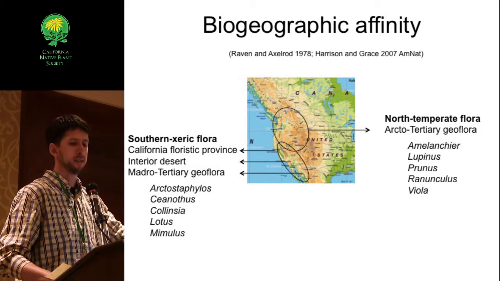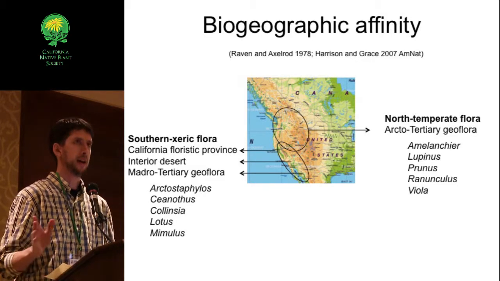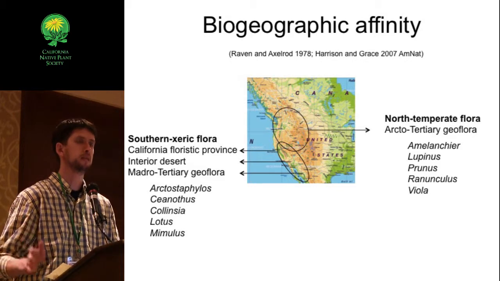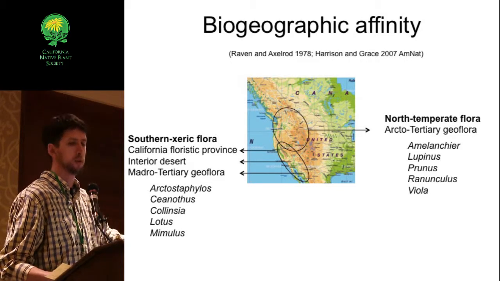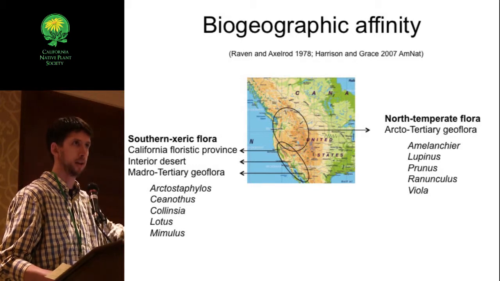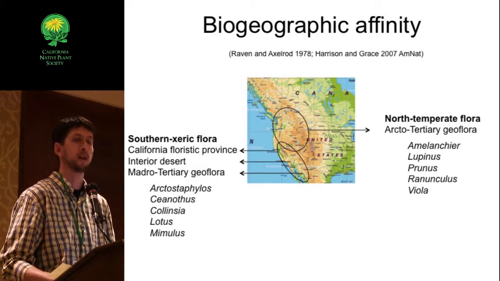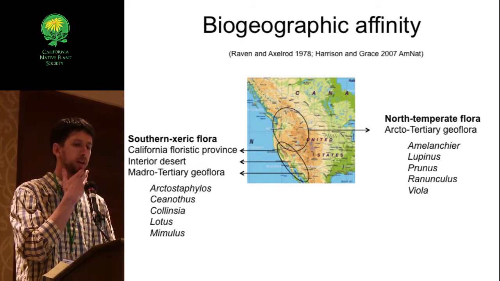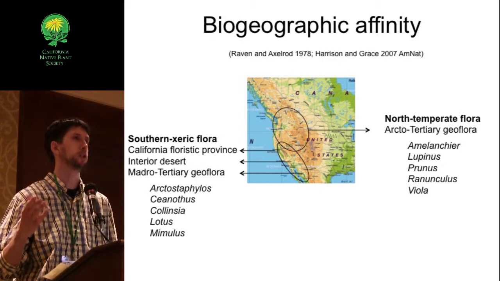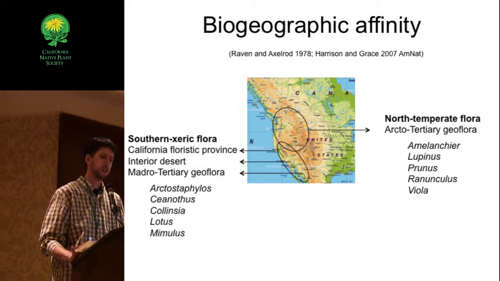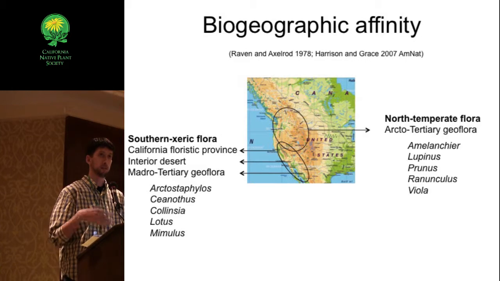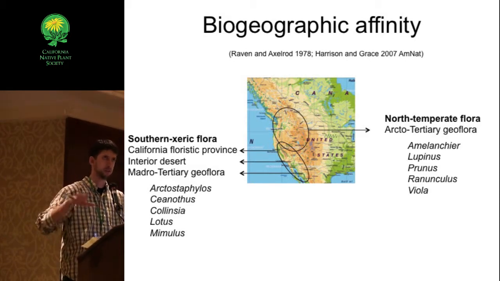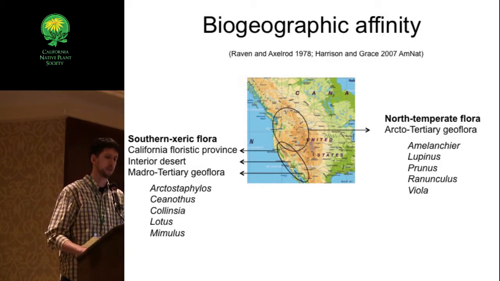And the idea here is basically that Axelrod and Raven classified a large portion of the California flora according to the time period and region in which it diversified. So they have this one large group which they call the arcto-tertiary geoflora, and Harrison and Grace, and we're adopting their nomenclature, we're calling it the North-temperate flora. So this basically consists of families and genera that diversified during wetter portions of the Tertiary, so the Eocene epoch and thereabouts. And the center of their present diversity is generally in north-temperate regions of North America, although there's been radiation subsequent to that into drier areas.